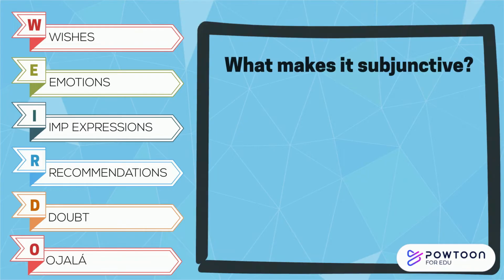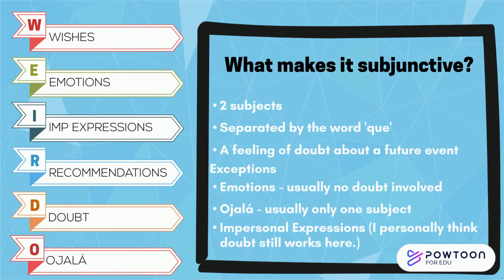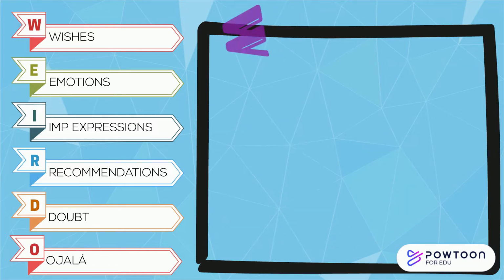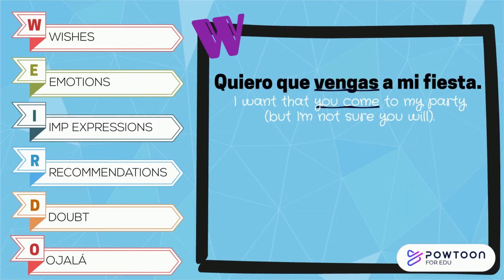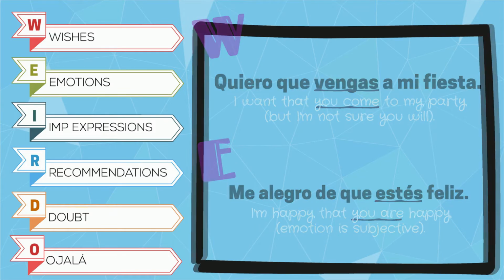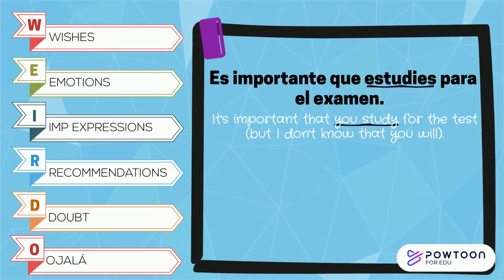Let's look at some examples using the acronym as a guide. As you look at these examples, notice that each sentence has two subjects separated by the word que and has doubt about a future time frame, except for maybe the emotions category. Wishes. Quiero que vengas a mi fiesta. Emotions. Me alegro de que estés feliz. Impersonal expressions. Es importante que estudies para el examen.